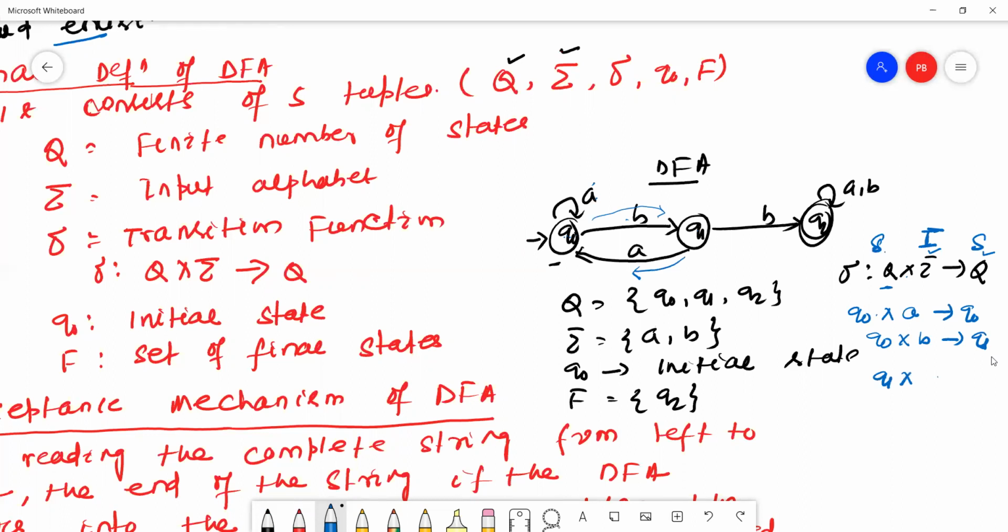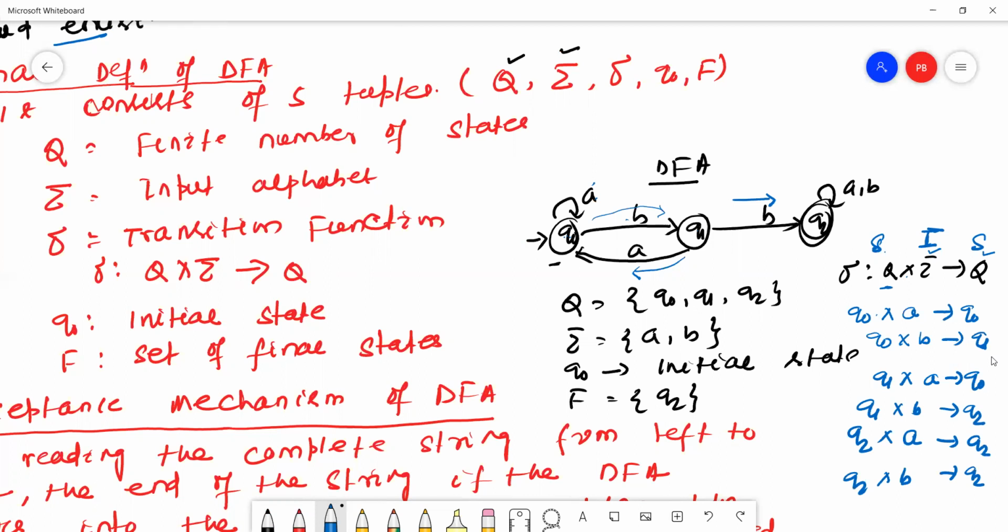Q1 reads B, goes to Q2. Similarly, Q2 reads A, goes to Q2. Q2 reads B, goes to Q2. That is the transition function.